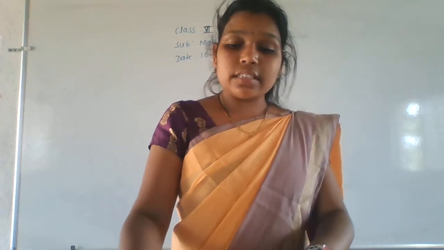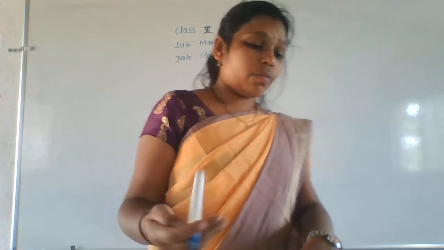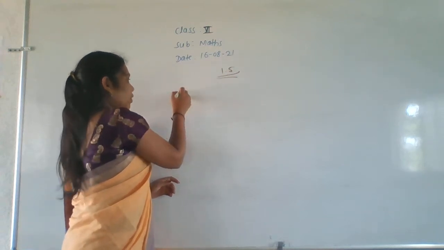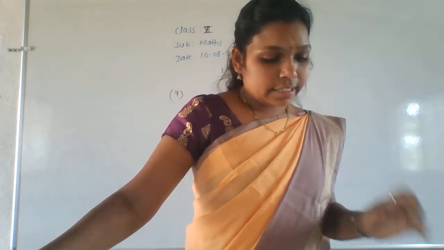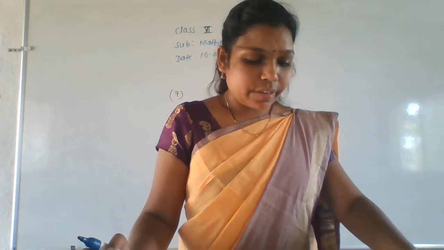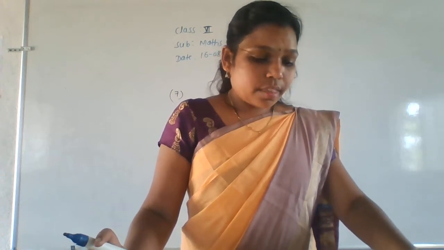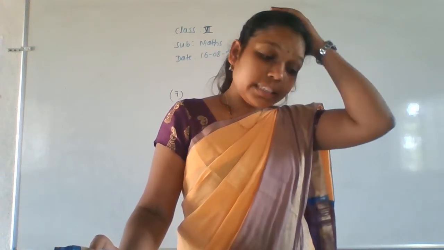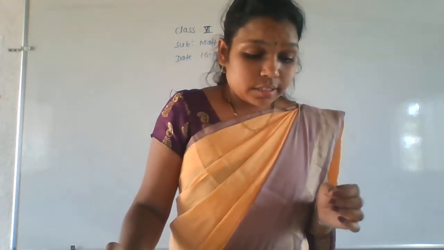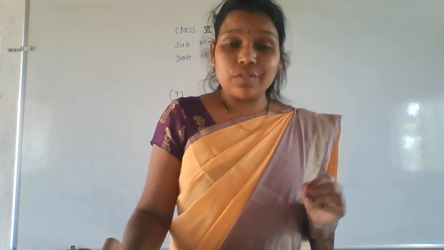Okay. So, exercise number 1.5, that seventh one. What is the seventh question they have given here? Read the question properly, everyone. That is, write any five three-digit numbers which, when rounded off to the nearest hundreds, give 400.